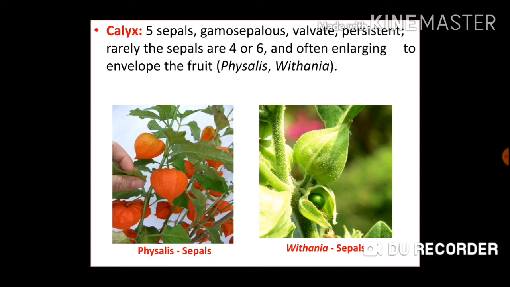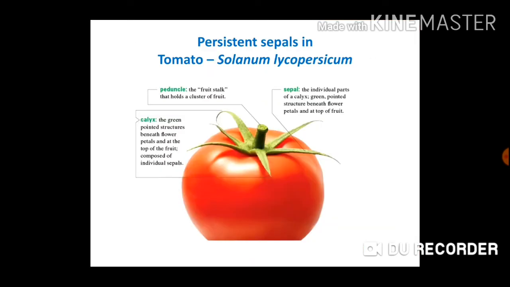So here in the left side image you can see Physalis sepals, and on the right side you can see Withania sepals, which are enlarged and present even after the formation of fruit, that is persistent sepals. Aestivation is valvate.